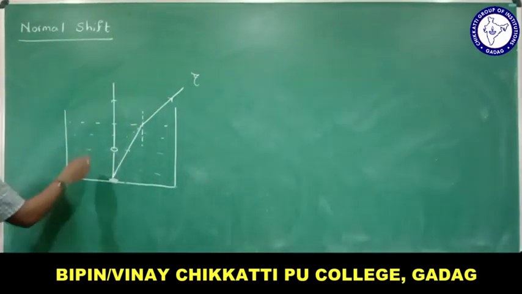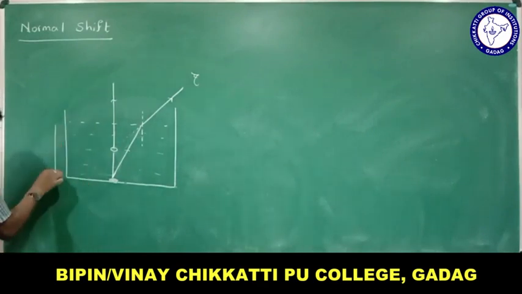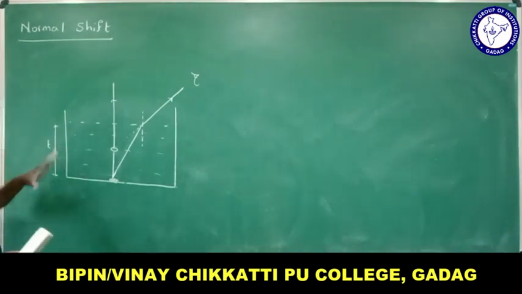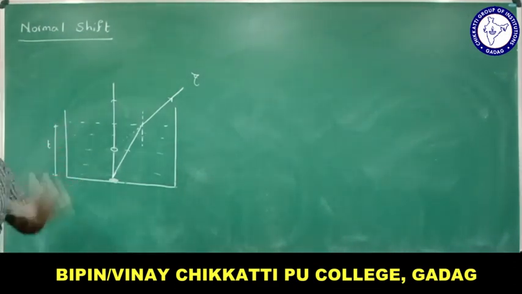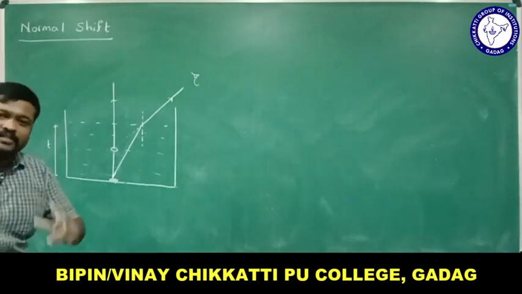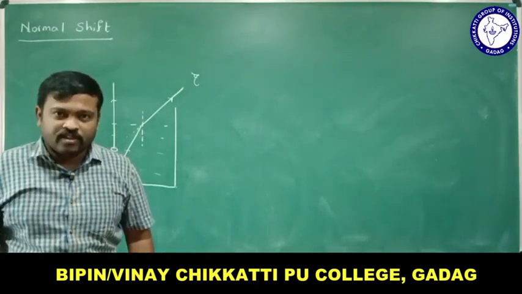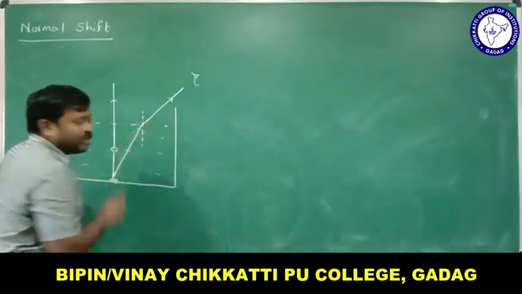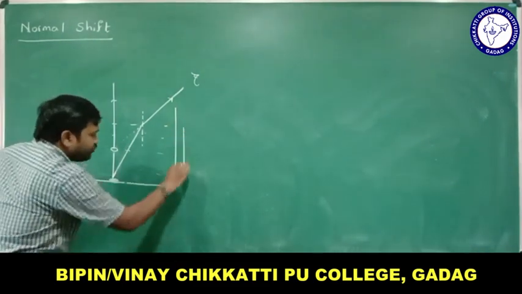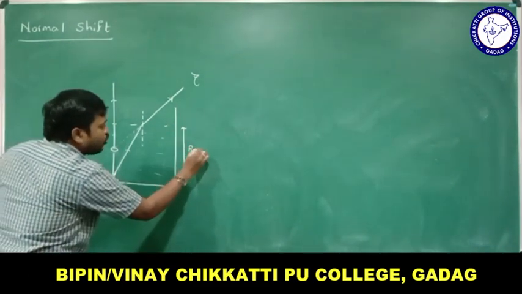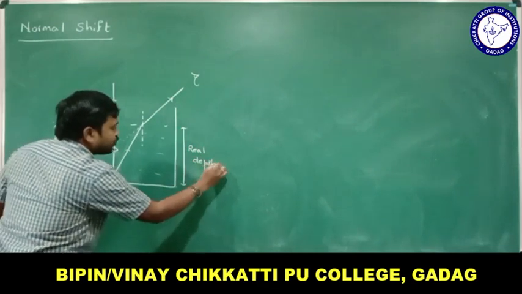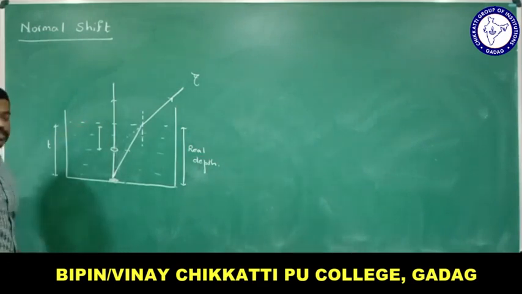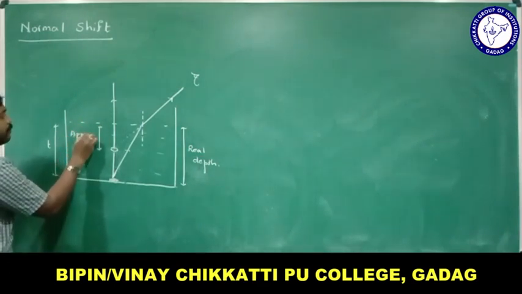Let me call this the thickness of the water, or let me call this depth the real depth. Let me use two words here. One is real depth and another one is apparent depth. Real means where the object actually is, right? The distances are always measured from the surface of the water. So what is this distance? This is called the real depth. And what actually appears, this distance is called the apparent depth.